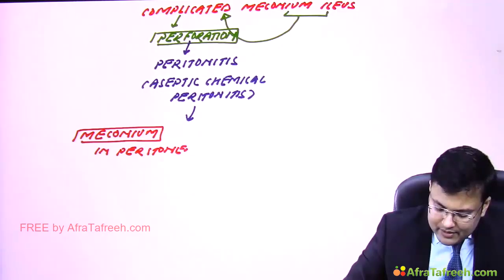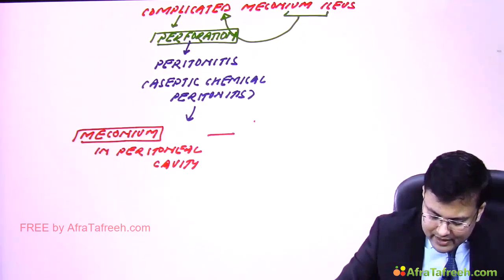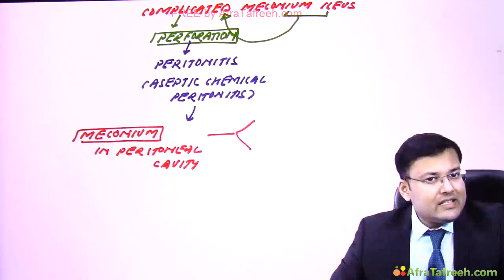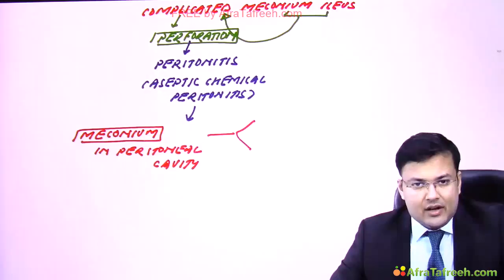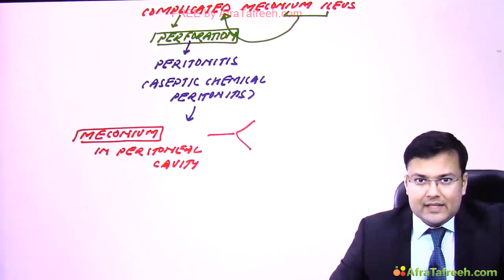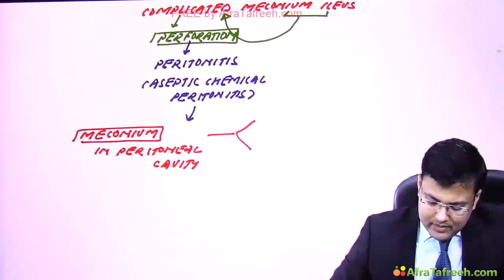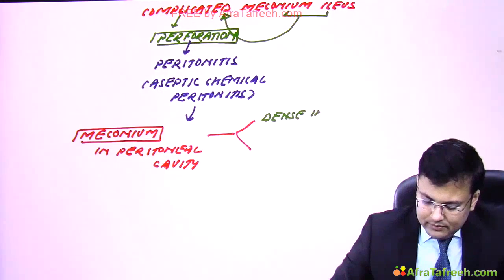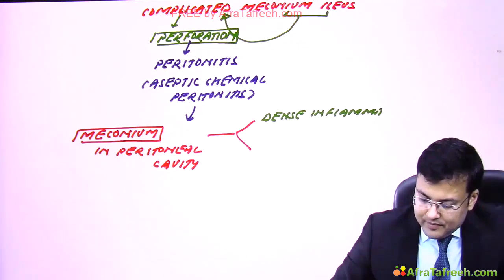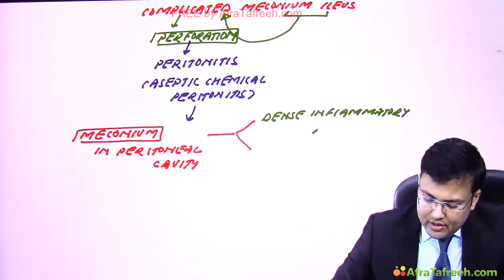And because of the presence of meconium in the peritoneal cavity, it can lead to dense inflammatory adhesions, or it can lead to calcification.